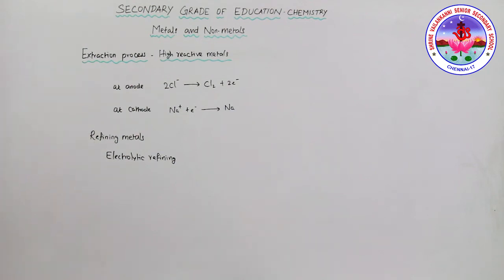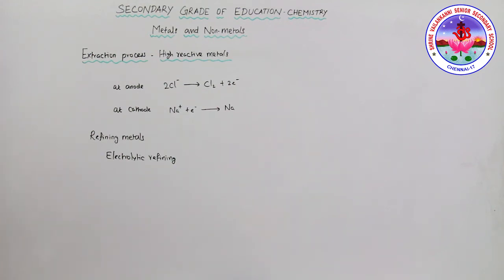Then, refining of metals. Some metals are not pure in this state because they contain impurities. You have to remove those impurities to get the pure metals. There are many refining processes, but we are going to discuss the electrolytic refining process.